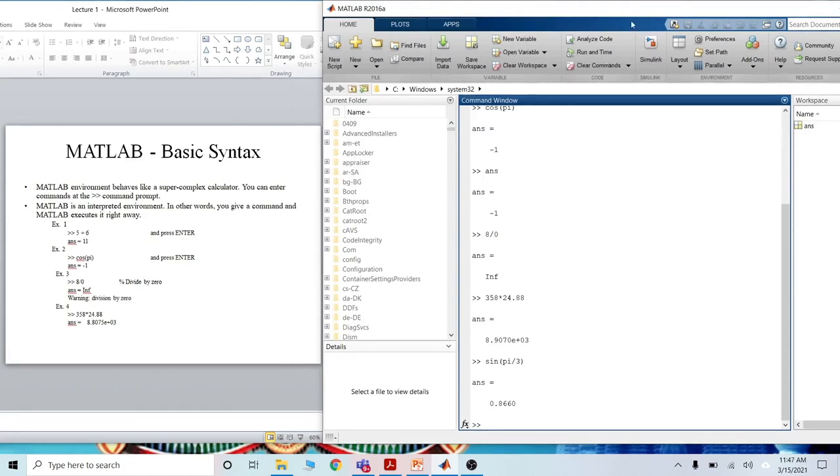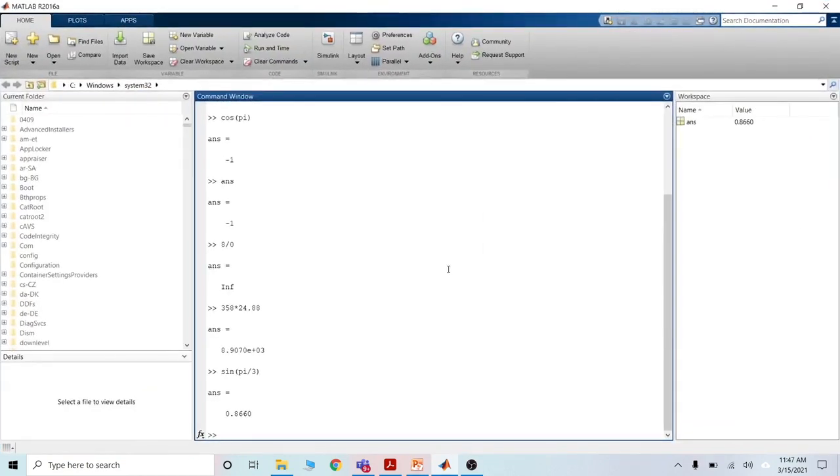Now if your command window is full and you want to clean this window, then the command is CLC. Type CLC and then enter. The command window is clear, like the whiteboard or blackboard of your school and college. Command window is now clear, but the workspace still has the saved answer.